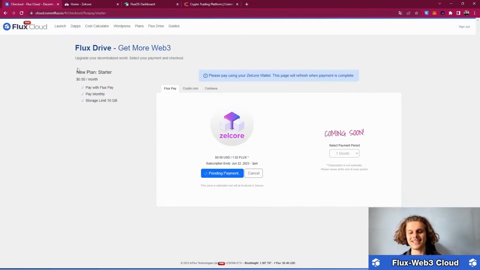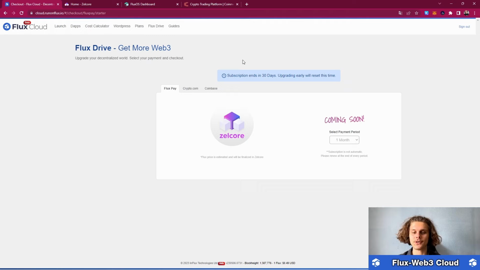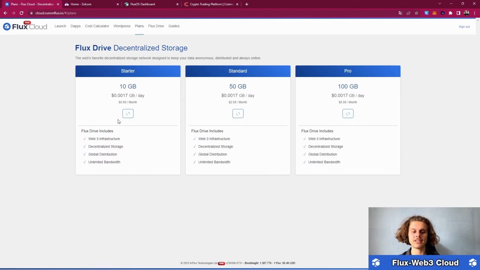Well, it does say this page will refresh when payment is complete. But if I refresh the page, you can see that my subscription ends in 30 days. And as said, if you want to renew it, you can do this. If not, you can just leave it as it is, take your stuff out, and it'll close. But if I now hop over to plans, you can see that we have bought our starter plan.